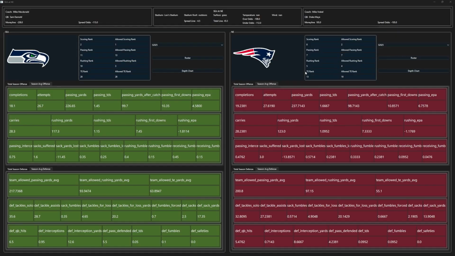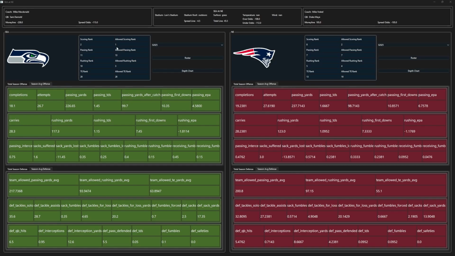And then on the other side with New England, you have a lower rushing rank here of 5 against an allowed rushing rank of 3, but pretty even. And then New England wins a little bit in the passing game with a passing rank of 7 against an allowed passing rank of 13. Now going back to the scoring rank, which I find dictates who wins games more often, you do have a lower scoring rank here from New England at 8 against an allowed scoring rank of 1.